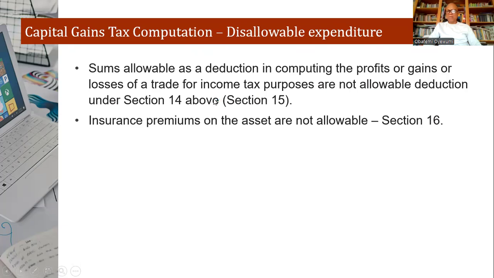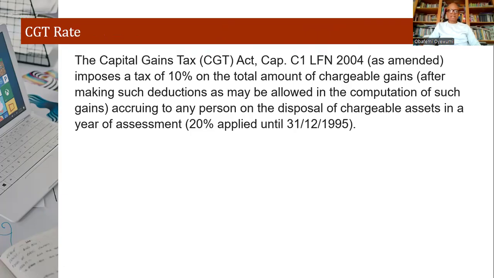I've said that before, so you have to take note of that. Insurance premium on the asset is not allowable. So while insurance is allowed for regular business transactions, for the purpose of this, it is not allowed. So those are the things you have to take note of. These two items. Now, what is the rate of capital gains tax?